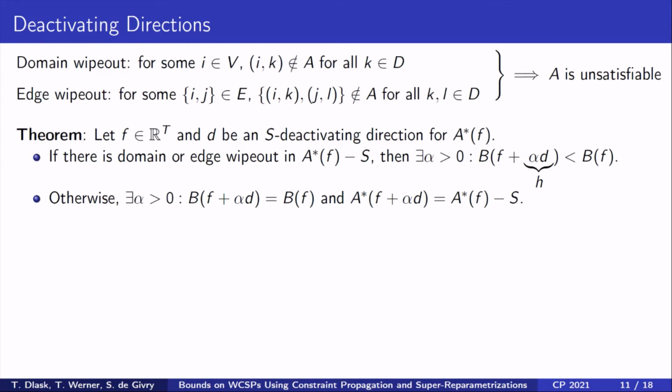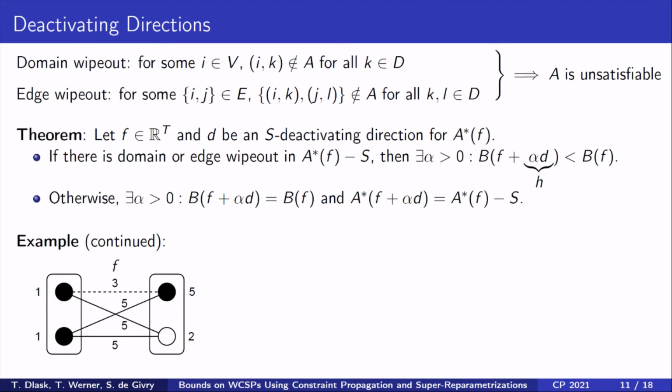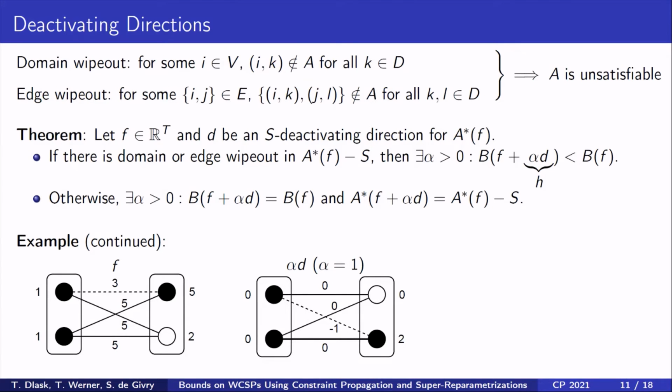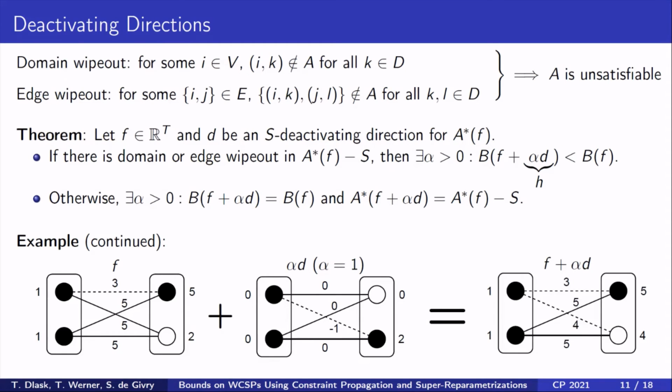Otherwise, if there is no domain or edge wipeout, we cannot improve the bound, but there exists a step size alpha such that the tuples from S become inactive. This is the motivation for the name deactivating direction. Let us continue with the previous example. Our CSP A is now formed by the active tuples of the weighted CSP F, shown on the left. Also, recall the S deactivating direction D. Setting alpha equal to 1 and summing these weighted CSPs results in the weighted CSP on the right. Because there was no domain or edge wipeout, the bound stays the same, but the tuple in S becomes inactive.